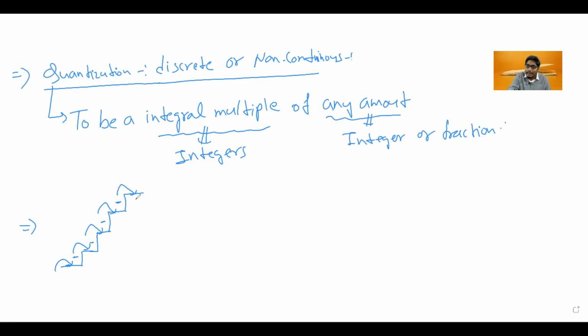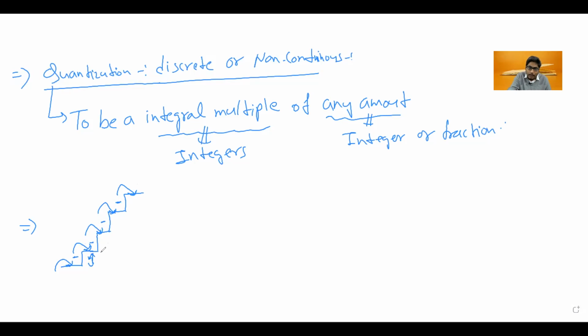So we can see that only certain levels of height are present to stand on. So what can be the value of this height? This can be any amount. It can be an integer or a fraction.